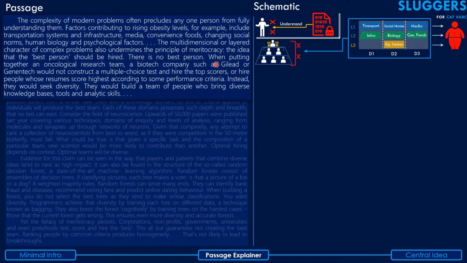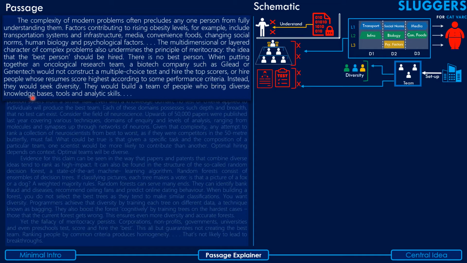There is no best person. When putting together an oncological research team, a biotech company such as Gilead or Genentech would not construct a multiple choice test and hire top scorers or have people whose resumes score highest according to some performance criteria. Instead, they would seek diversity. They would build a team of people who bring diverse knowledge bases, tools, and analytic skills.